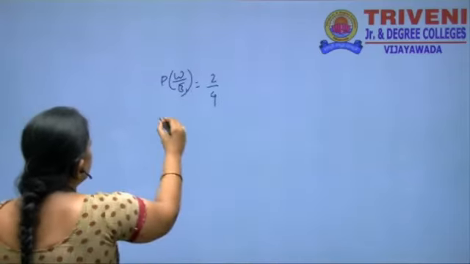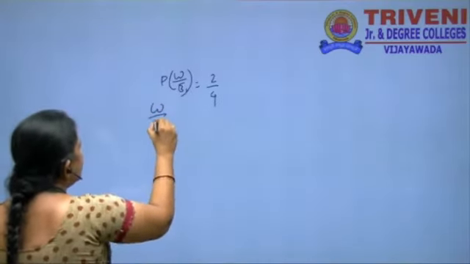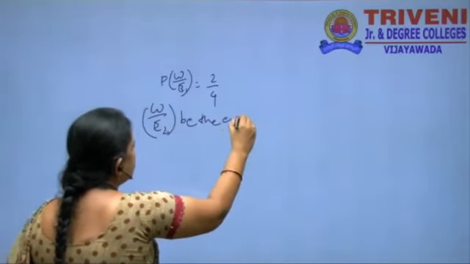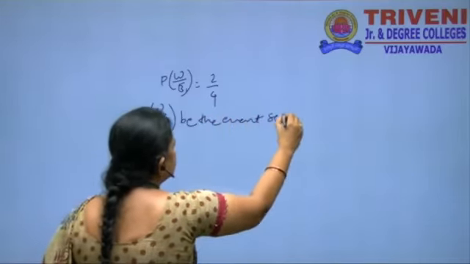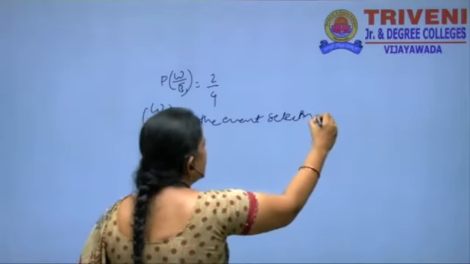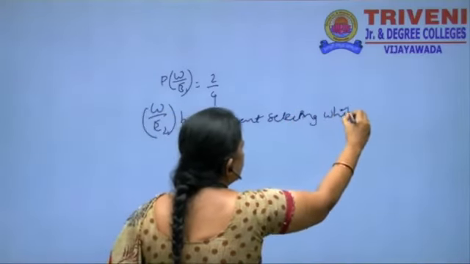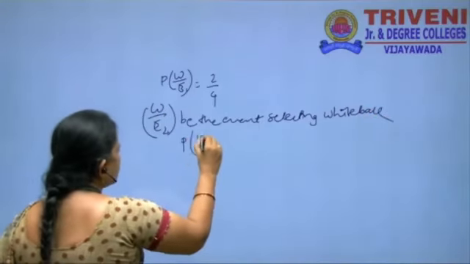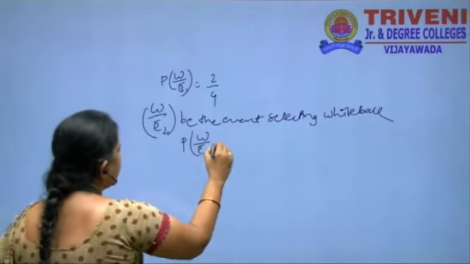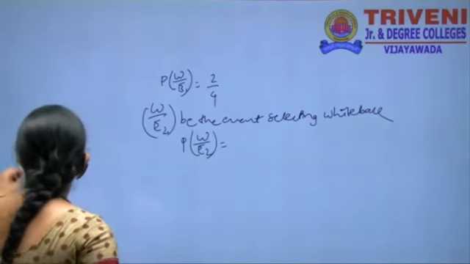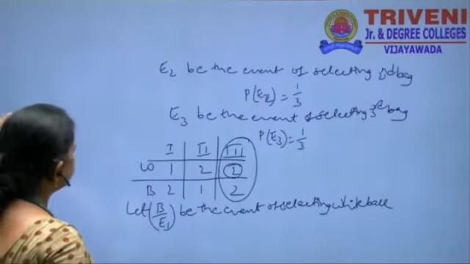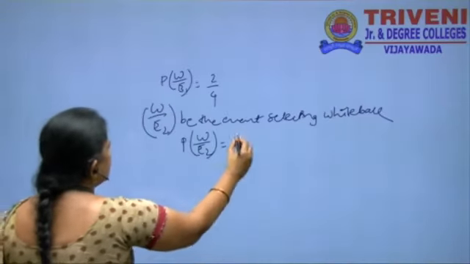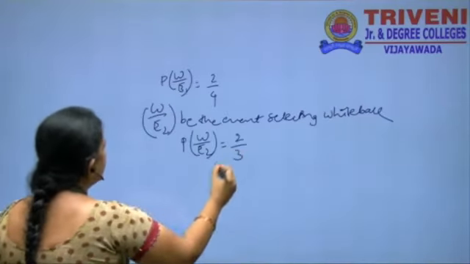W by E2 is the event of selecting a white ball in the second bag: P of W by E2 is 2 by 3.